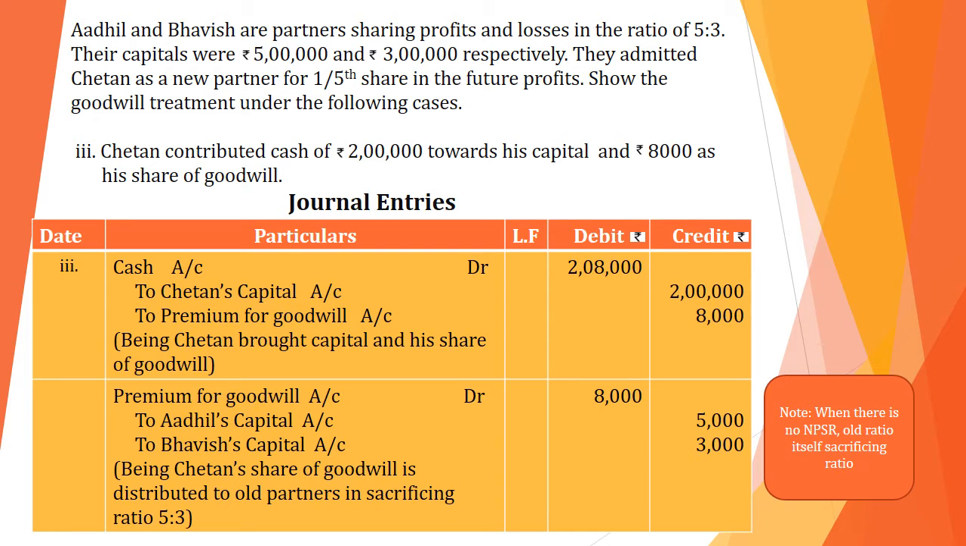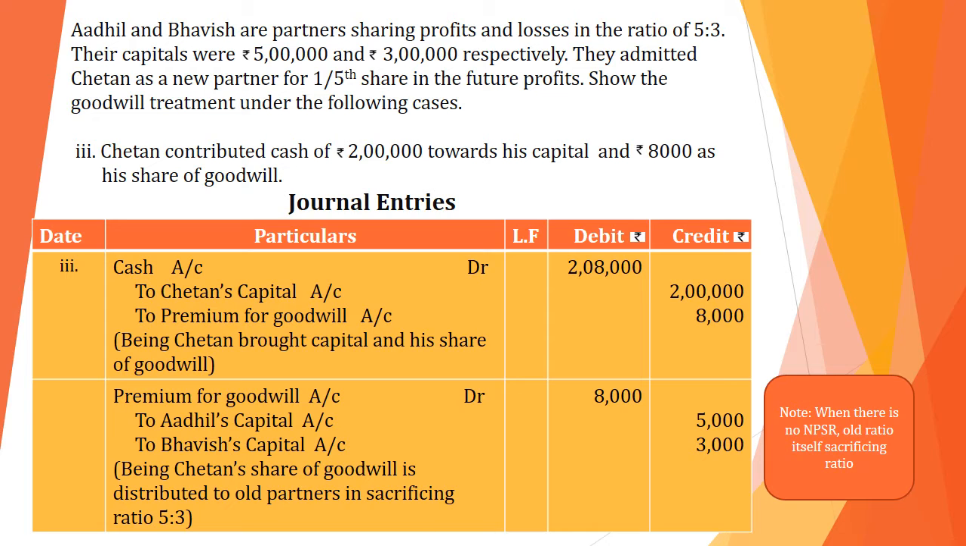Next, third case is Chetan contributed cash of rupees 2 lakhs towards his capital and rupees 8,000 as his share of goodwill. So here Chetan brought 2 lakhs as a share of capital and 8,000 as a share of goodwill. So how to pass the entry? Listen to the entry. Cash account debit to Chetan's capital account, to premium for goodwill account. So on the credit side we have to write 2 lakh and 8,000, and on the debit side we have to add together and write 2 lakh 8,000.